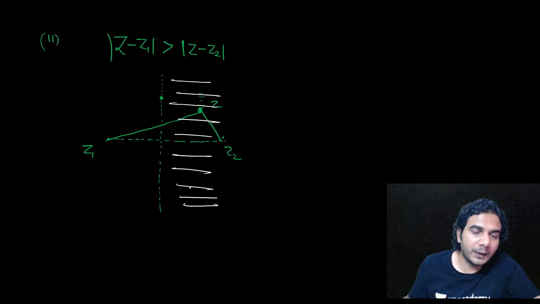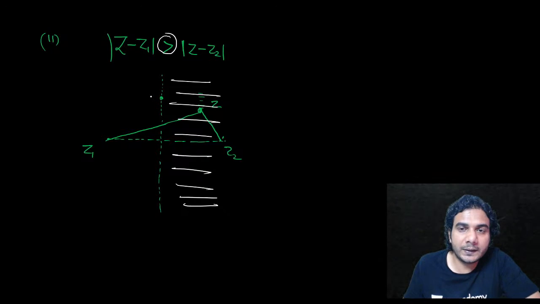All right. And if you reverse the inequality sign, then it will be the opposite region, the region on the side of Z1. So I hope this is clear.